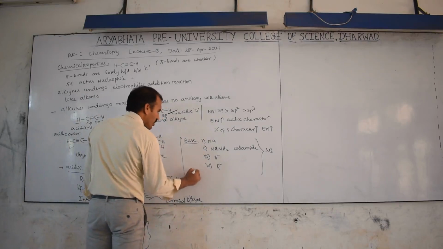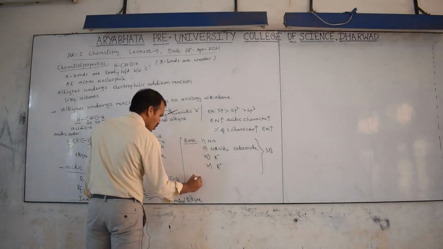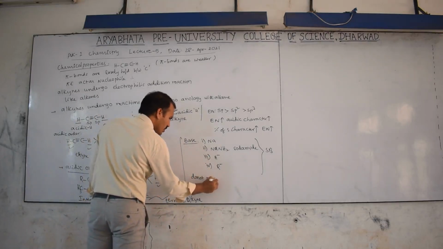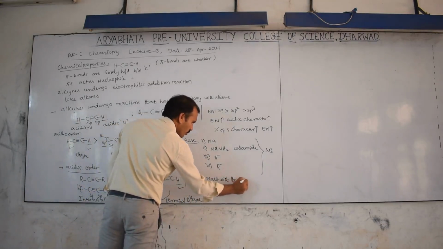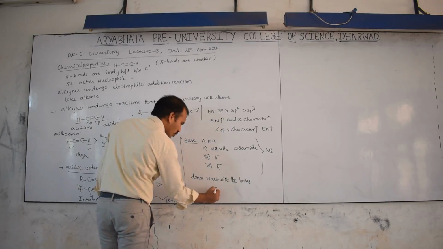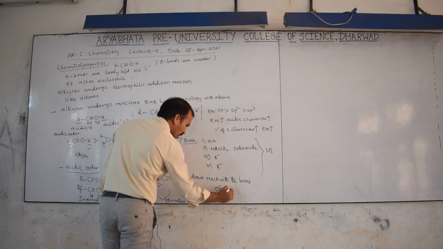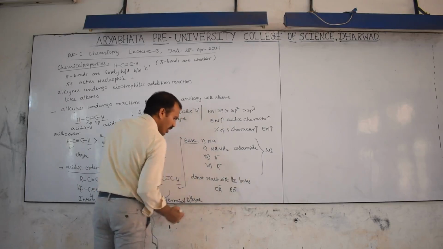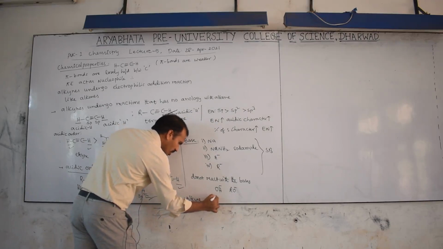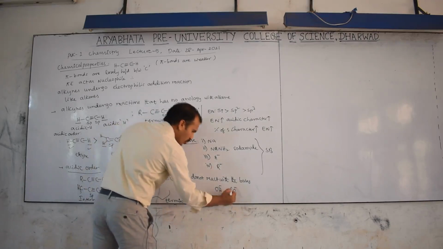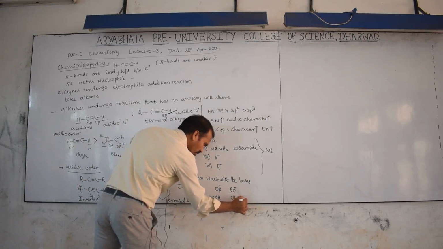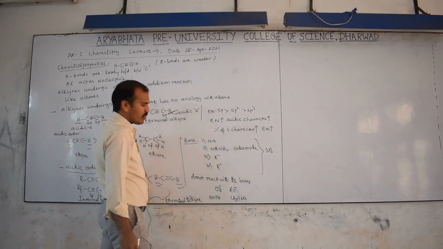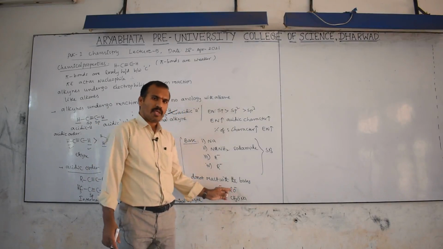It does not react with these bases. What are the bases? OH minus and RO minus. OH minus means NaOH, KOH, like this. RO minus means, for example, sodium methoxide. So these are weak bases.